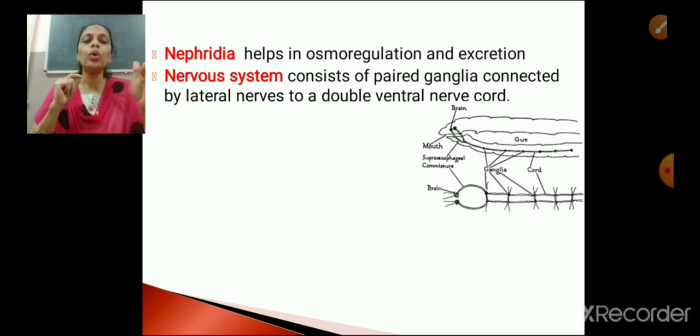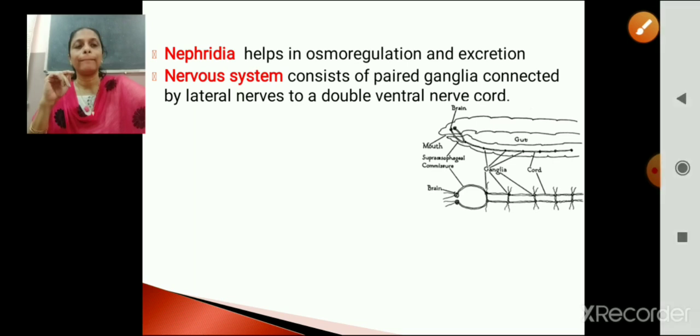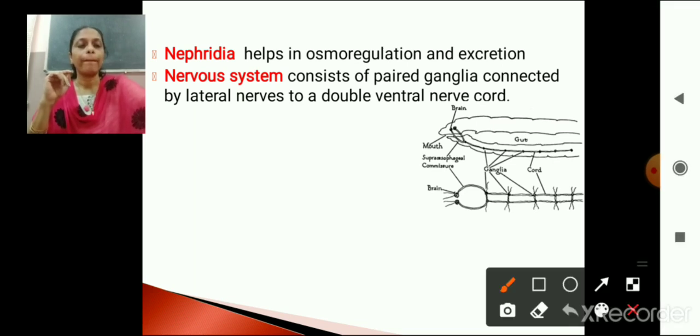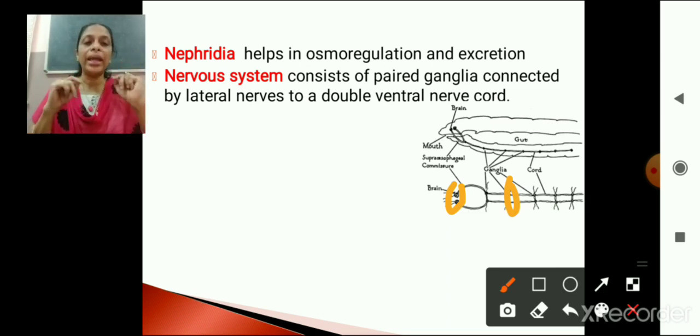Then as we go down, you can see in each segment, here you can see two dots? Those are the two ganglia. And as you come down, here also you can see two ganglia. Here also two ganglia. So like that, you can see the ganglia. So ganglia are paired structures.